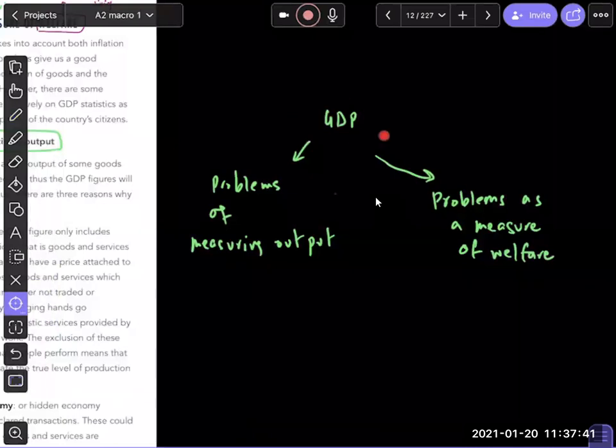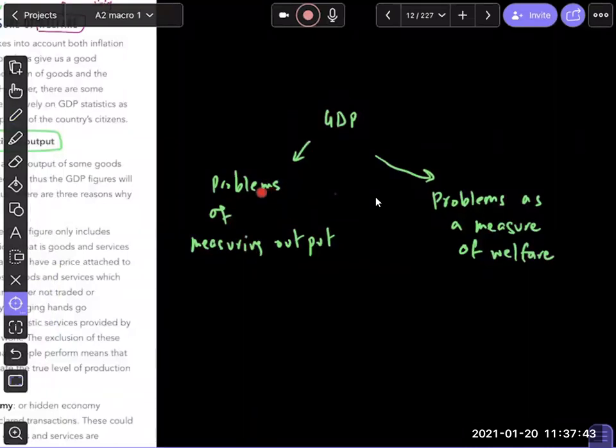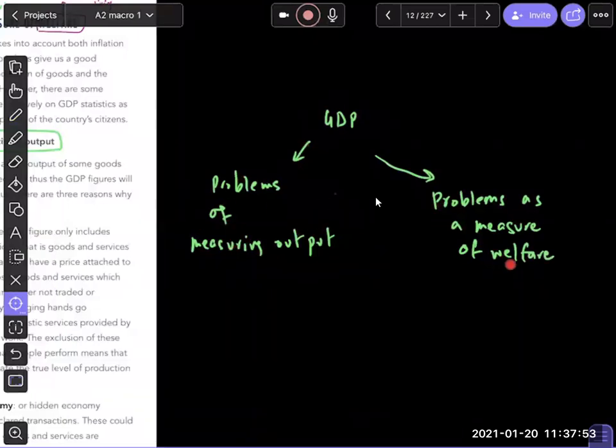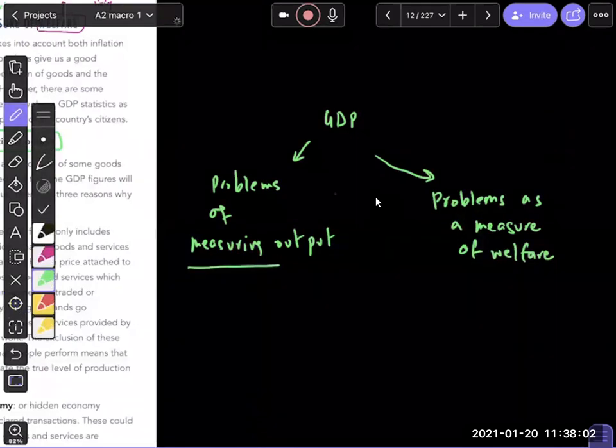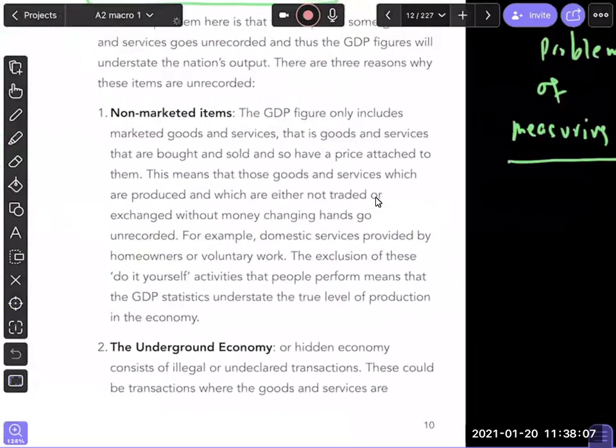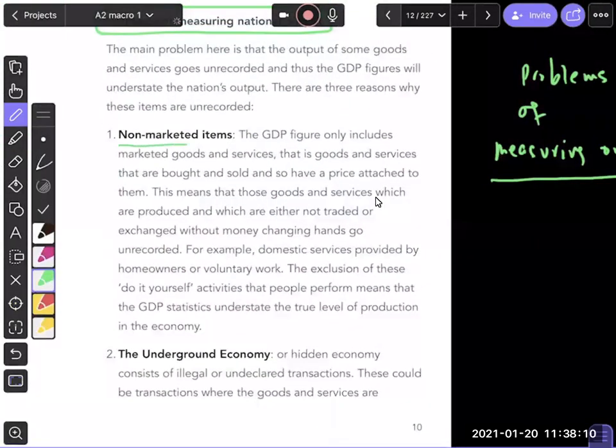Why do both matter? Because what if GDP as a measure doesn't really do justice to all the output? Then it would be inaccurate to begin with. After that, even if we calculate all the output, is it really a good indicator of people's happiness or well-being or not? Both of these will be your answer to whether GDP is a good measure or not. There are many problems of GDP as a measure of output. Number one problem, guys, is that we miss out on something called non-marketed items. Non-marketed items are those items that are not sold in the market, or that are not reported in the market.